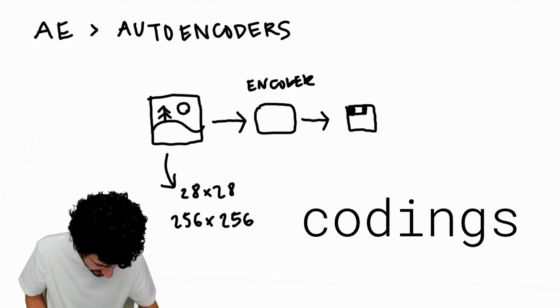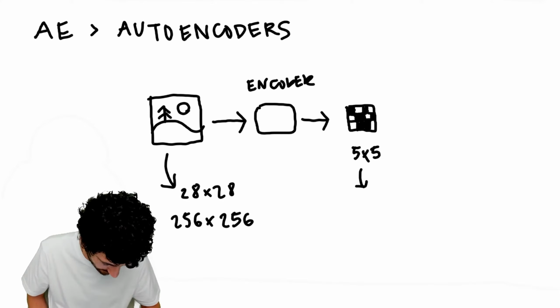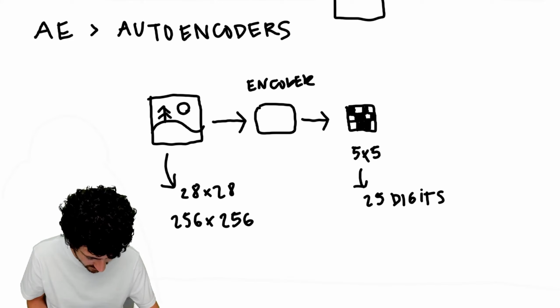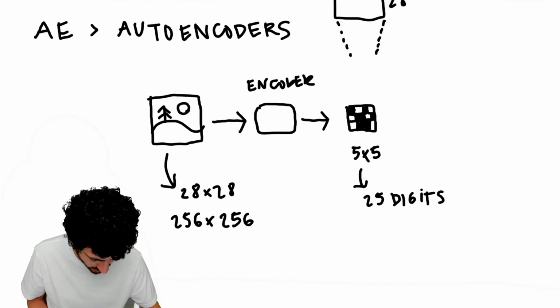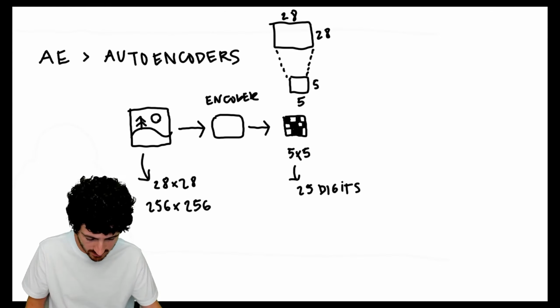You can think of codings as another image, maybe black and white, without RGB channels, that has less information, fewer pixels. Maybe the codings are 5 by 5 pixels, so we have 25 digits per image. That is a simplification. We have an image of 28 pixels, and we make it go down to 5 by 5, from something bigger with more detail into something smaller.